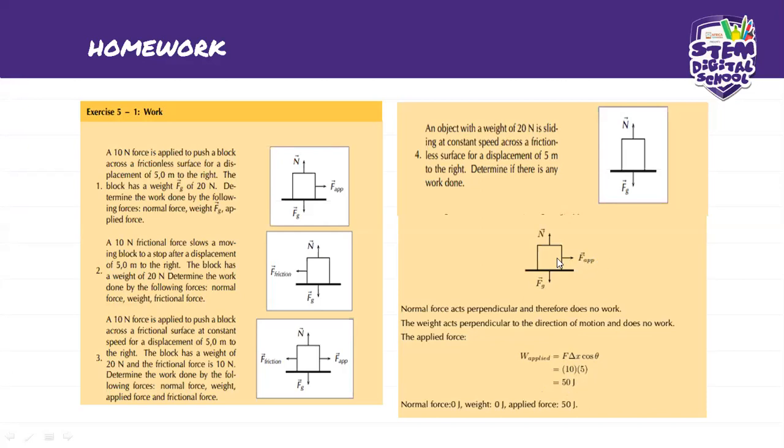So you might as well just say F times delta X, and that will be 10 times 5, and that will give you 50 joules. So the normal force is 0 joules, the weight is 0 joules, but the applied force is 50 J.